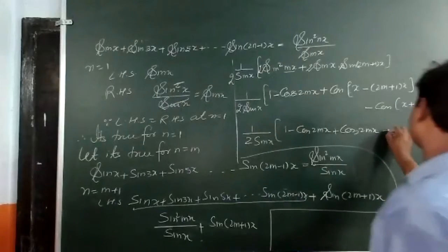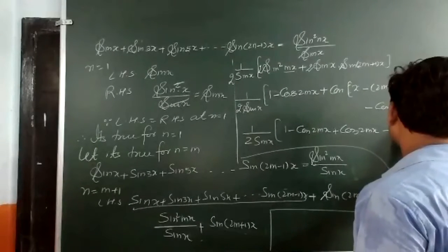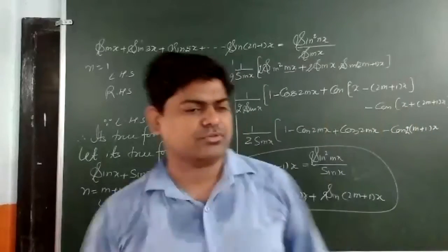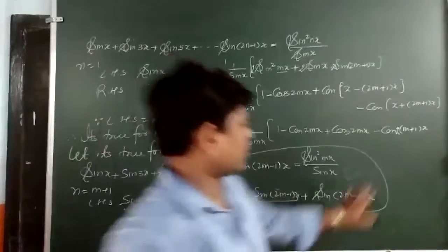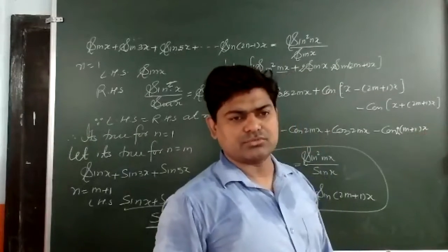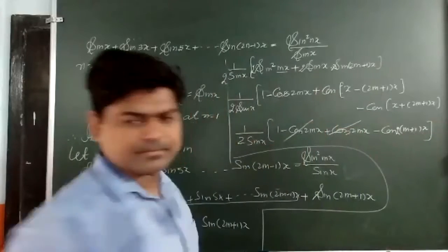So I think it is minus cos 2 times m plus 1 into x. You can simplify and you will get the same thing. What I do here, 2 times m plus 1 into x. Exactly, you will get this. Now you can see they can eliminate.